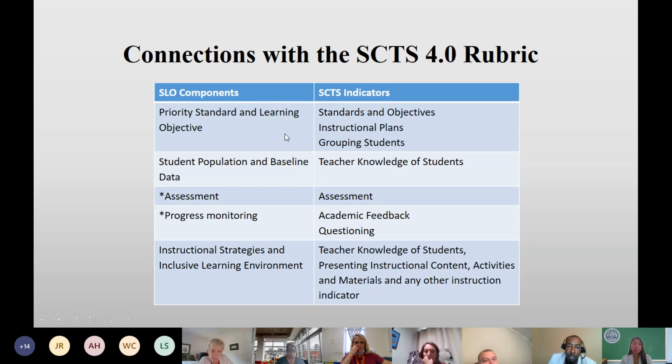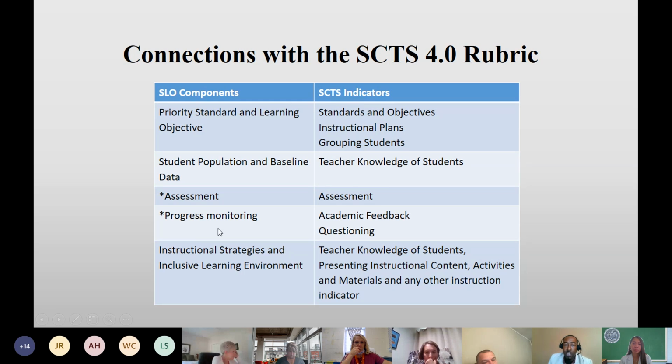For example, as you get into the standards and objectives and the instructional plans and talking about grouping students, you can tie that to the SLO. When it comes to student population and data, that's going to be tied to the teacher's content knowledge of the students. When it comes to the assessment piece of the actual SLO, you can tie that to the assessment piece and the SCTS indicators. You can go directly to the rubric and see some of those behaviors or things that you want to see with teachers and students that actually tie to the SLO.